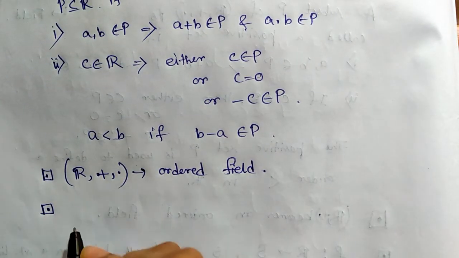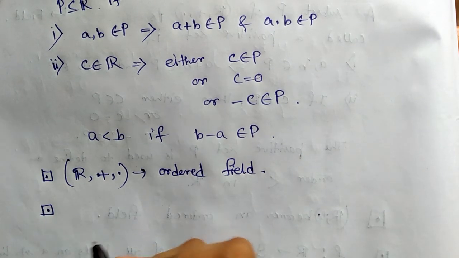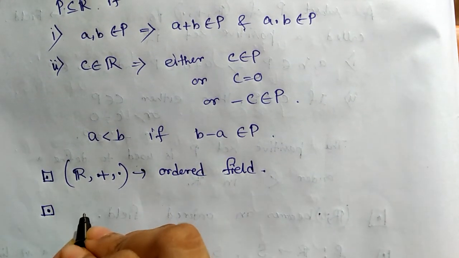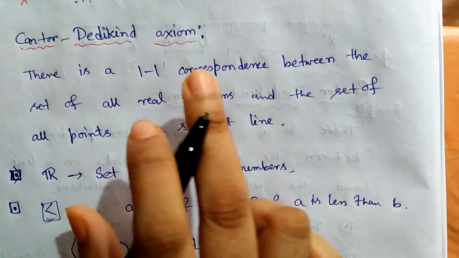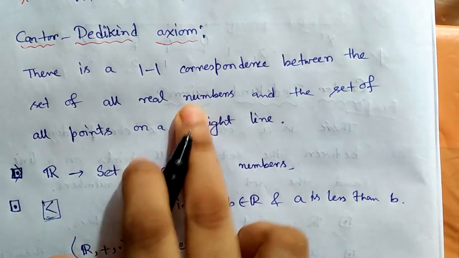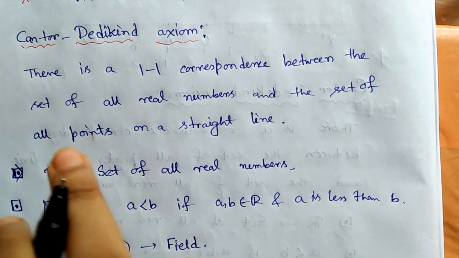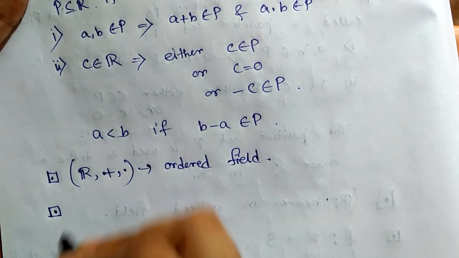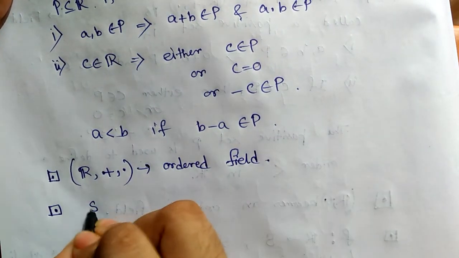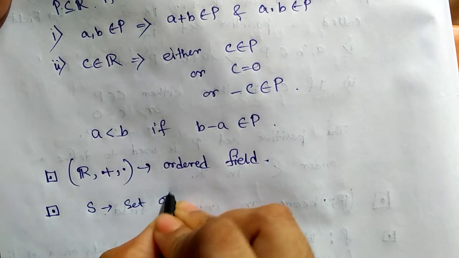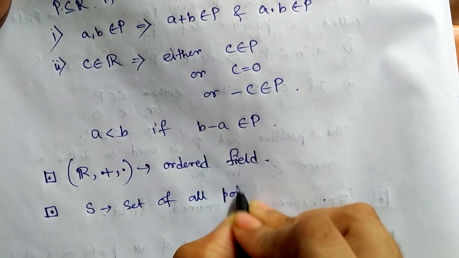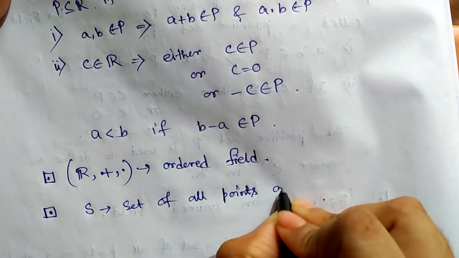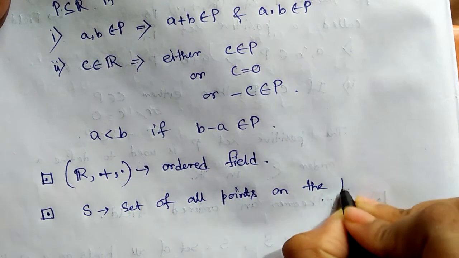Next, the Cantor-Dedekind axiom says that there is a bijection between the set of all real numbers and the set of all points on a straight line. Suppose for any line, S denotes the set of all points on that line.